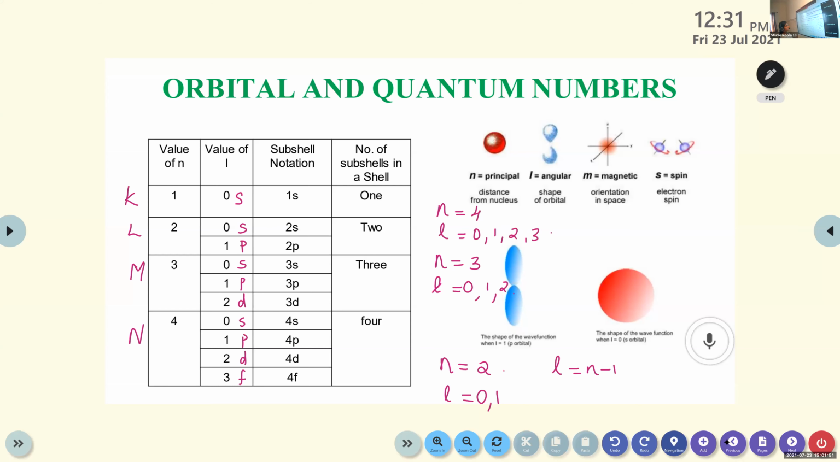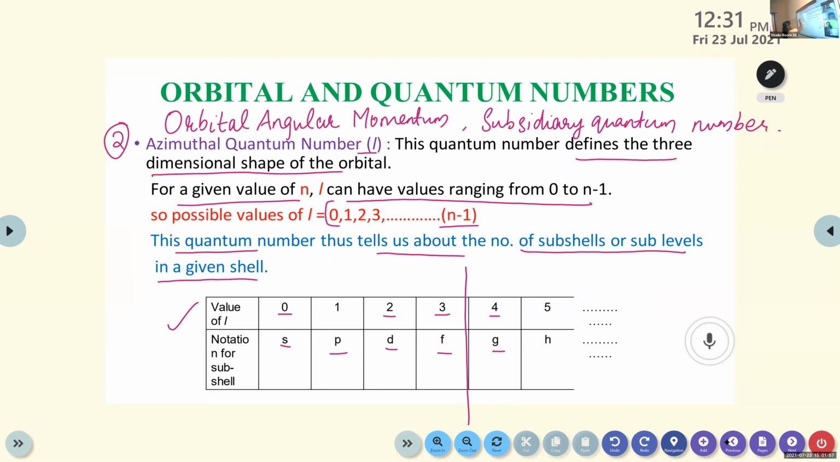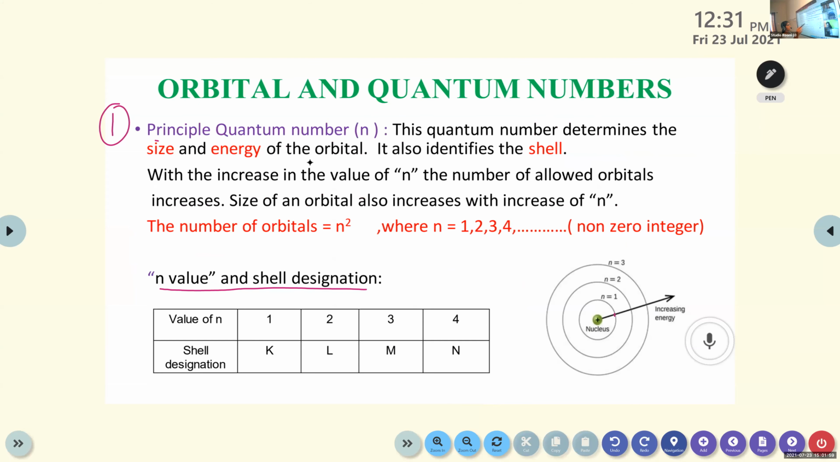That means in the case of the principal quantum number, it provides certain information. The first one is the size and energy of the orbital. It also helps to identify the shell. Depending upon their n values, we can find out whether the shell is the K shell, L shell, M shell, etc., depending upon the values 1, 2, 3, 4, etc. The size also increases with the increase of n values, and the number of allowed orbitals also increases with n values. Is this clear?